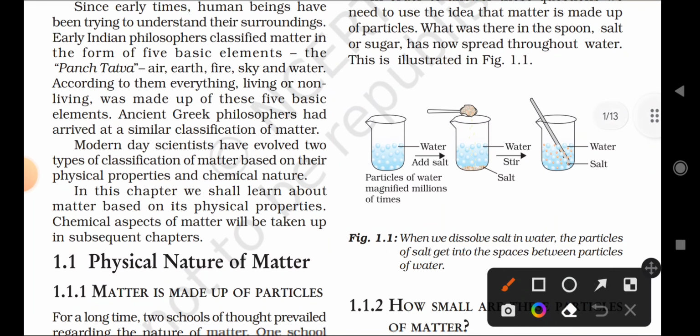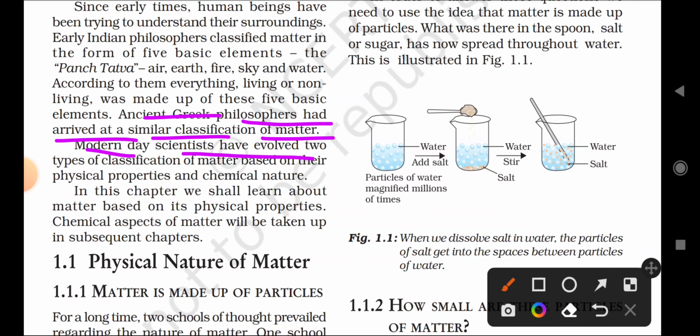Not only the Indian philosophers said this, ancient Greek philosophers also said the same thing. What did they say? Ancient Greek philosophers had arrived at a similar classification of matter. They also said the same thing that the Indian philosophers said.